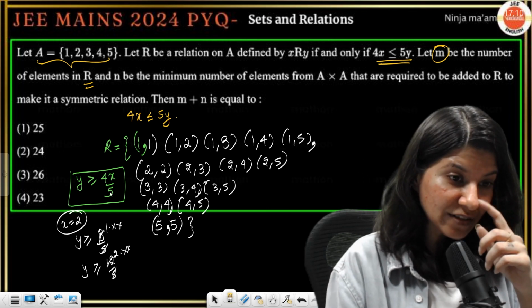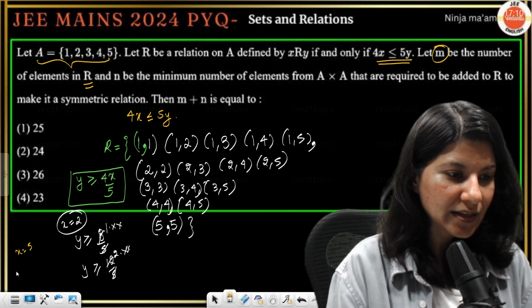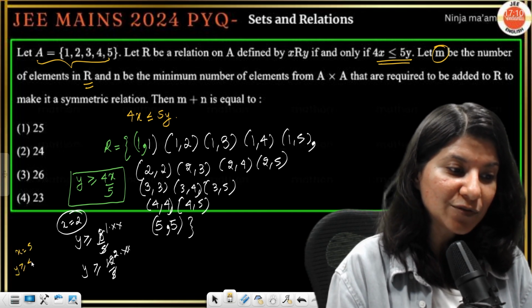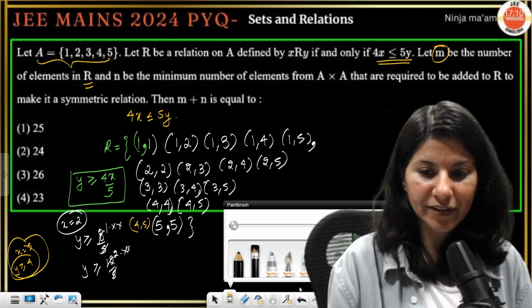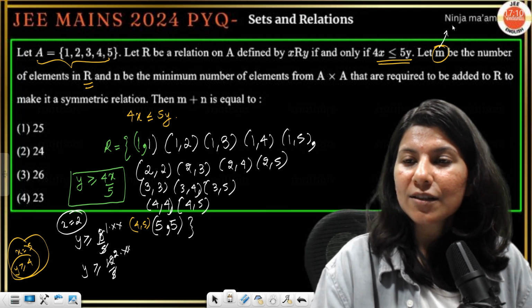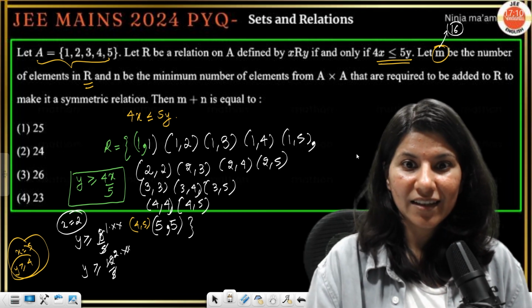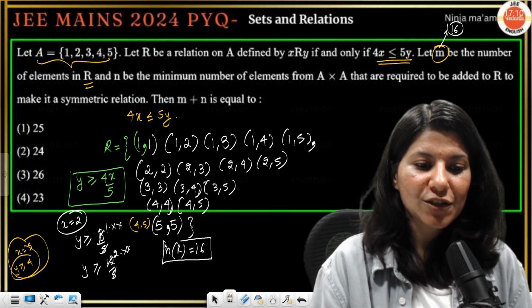Okay, so 5, if you put x equals to 5, what will happen? Y will be greater than or equal to 4. So that means 4 comma 5 will also be there. Right, perfect. So how many elements are there? 16 elements will be there. So this is your 16, 16 elements in your relation R.